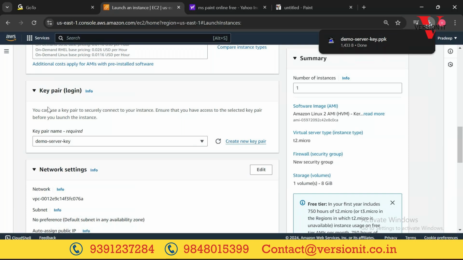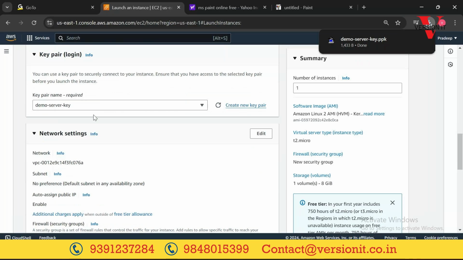Okay, clear with this key pair? If you want to log in with username and password, it will not allow. It will allow only username with private key type of authentication. We know the username. You assume that we know the username, but we don't have the private key. I have just downloaded the private key.